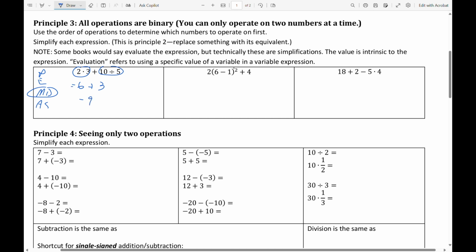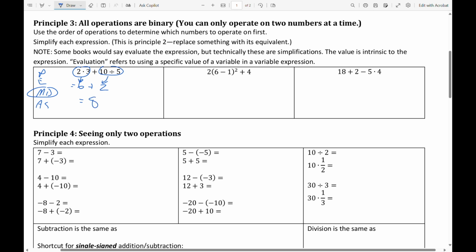Now, literally what we're doing here is a substitution. We're replacing the 2 times 3 with its equal 6. We're replacing 10 divided by 5, well, isn't that interesting, with its equivalent 2. And then we're going to replace 6 plus 2 with its equivalent 8.